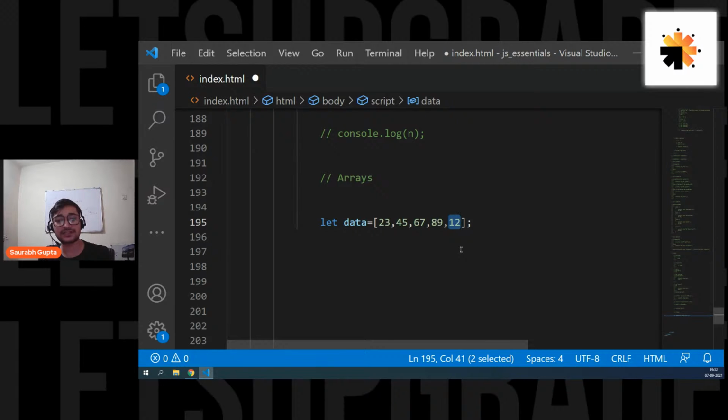Is that clear? Yes, Yogesh, this is a dynamic array, don't worry. I'm also going to show you how to add elements, don't worry. Okay guys, are we cleared? So that's the only difference.